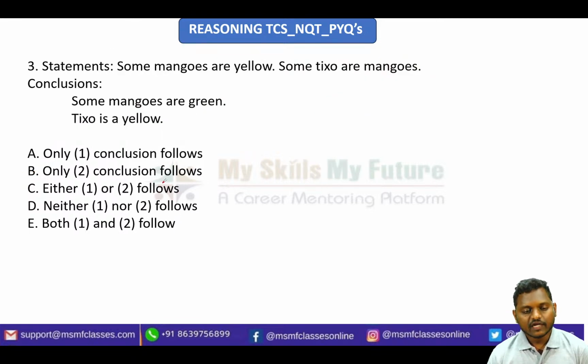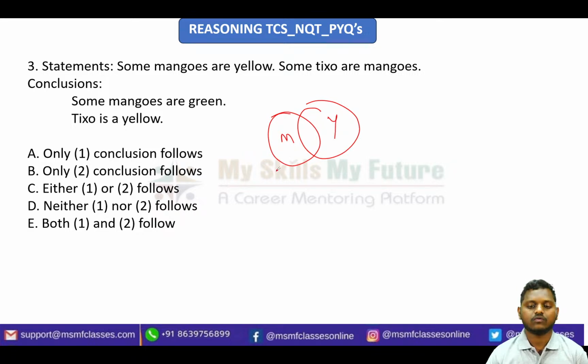Yes, next one. If you see, some mangoes are yellow, so I'm just drawing a diagram: mangoes, some mangoes, and there is this thing called yellow, right? There is some relation, so you just draw two things and that will be okay, right? Next, if you see here, some tixo are mangoes, so I'm just drawing some tixo here. Okay, so I'm just connecting with mangoes, right? So some of the people might do with the possibilities diagram, but it is not necessary.